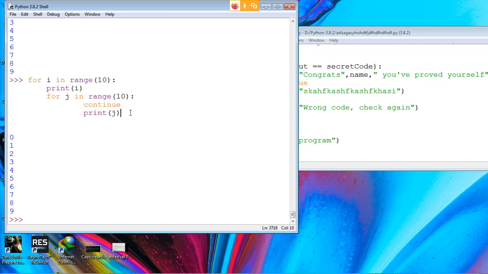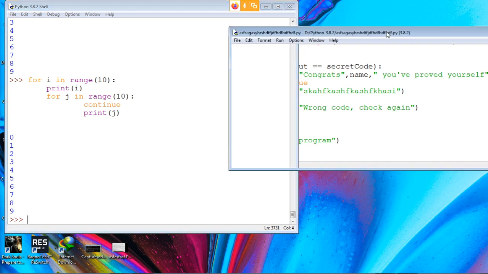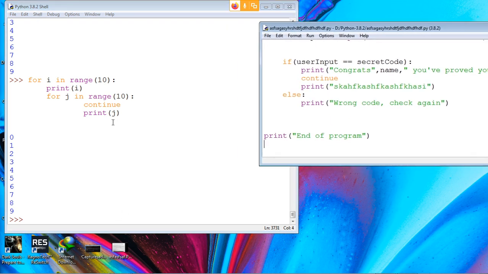My question is, if you had put this continue under the print J, it's supposed to be an infinite loop, right? No, wait, look at the range. It's running for 9 times. Don't get confused, bro. 9 times, and the first loop only gets executed once. Zero will come and 0, 1 to 9.